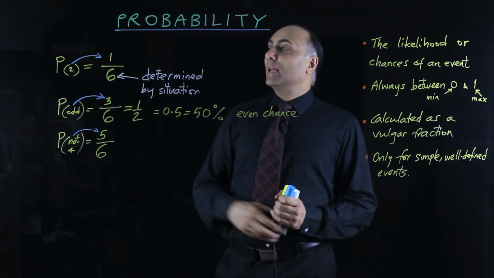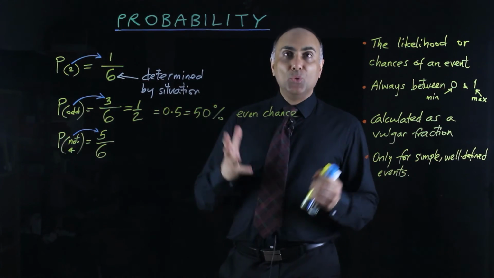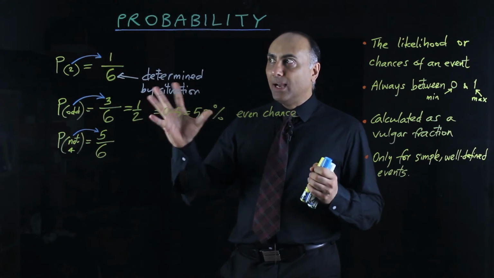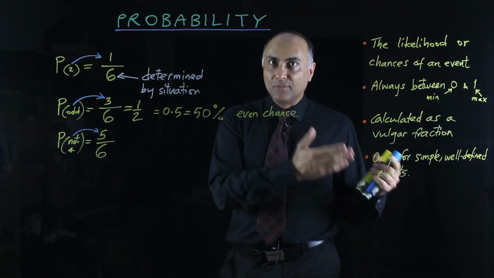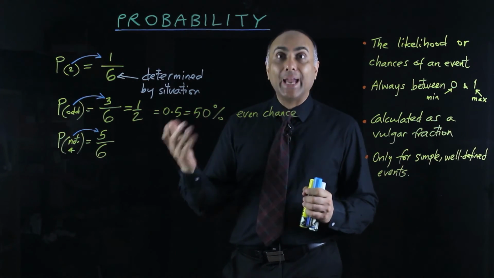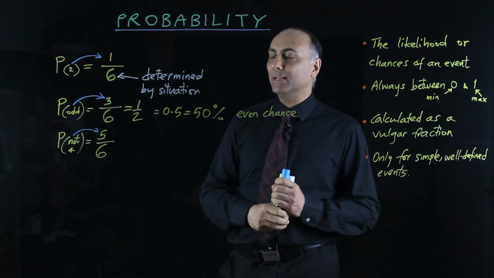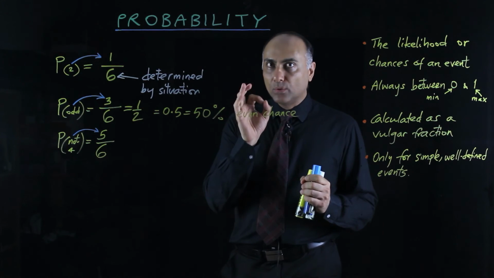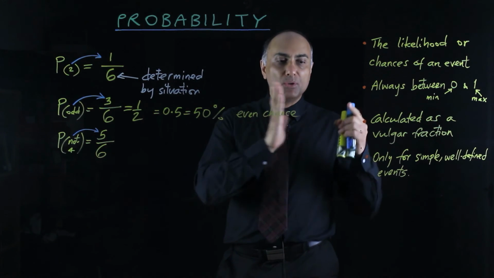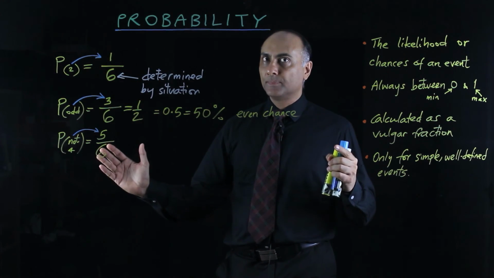Now, that is how you work out a probability, and you can apply the same reasoning to any clearly defined situation where we can work out the exact probability. But just from this brief explanation, you can already see that all probabilities have to be between 0 and 1.